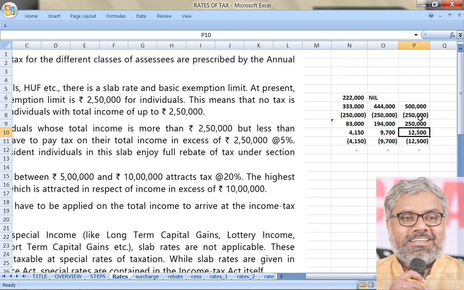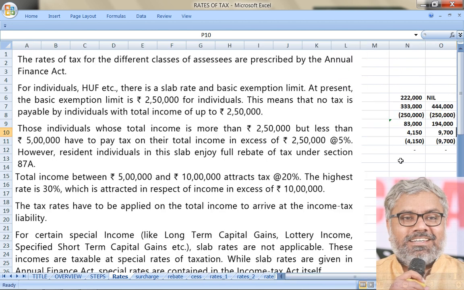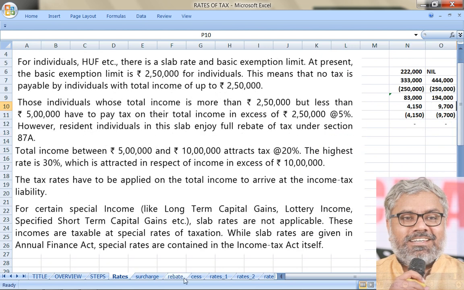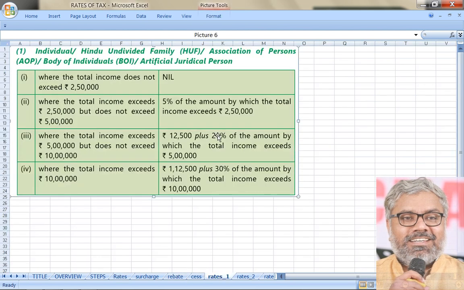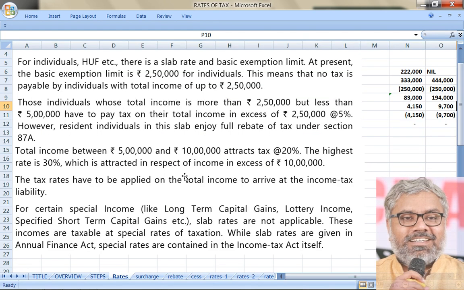And how has that 12,500 come? That is basically 5% of the difference between 2,50,000 and 5 lakhs. It will always be 12,500 only, it will not change. Because the difference between 2,50,000 and 5 lakhs will always be 2,50,000. 5% of 2,50,000 is 12,500. So this 12,500 is a fixed amount. And that is the maximum amount of rebate somebody can claim who is a resident individual. That is the first slab, we can say, of 5% after the nil slab, that is the basic exemption limit of 2,50,000.